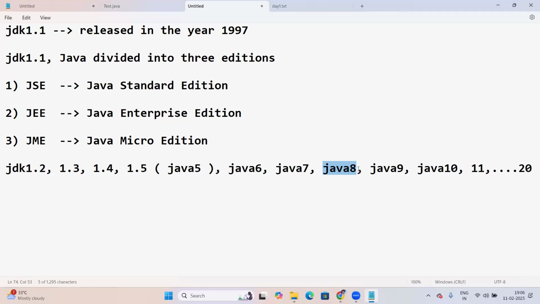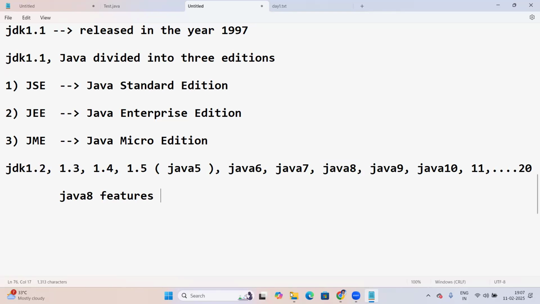In our daily classes I will be using Java 8. Once the course is completed, finally we'll discuss Java 8 features. Main focus is on Java 8 features, because companies are asking for them. What are the new features in Java 8? There is special focus on Java 8 features.